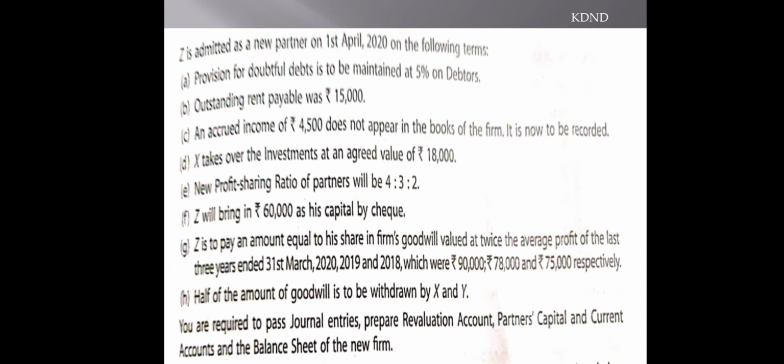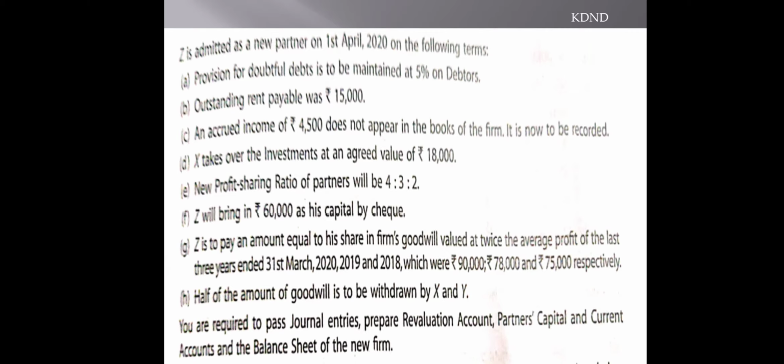Then outstanding rent payable is there. Outstanding rent payable, it's a liability, so revaluation account debit side, and another effect will be on the liability side of your balance sheet. Then accrued income means the income which is yet to be received, so that is to be transferred on the credit side of your revaluation account, and another effect will be on the balance sheet asset side.